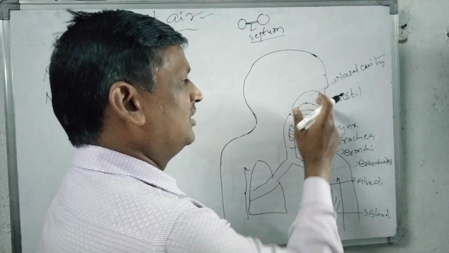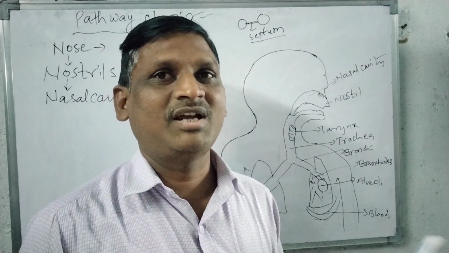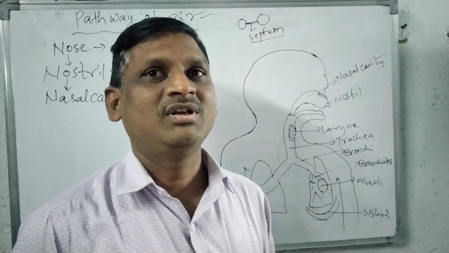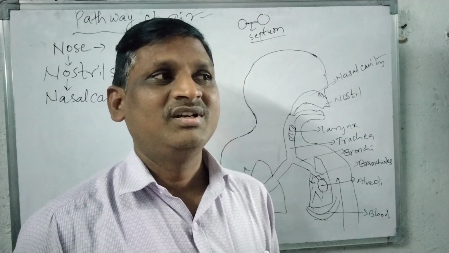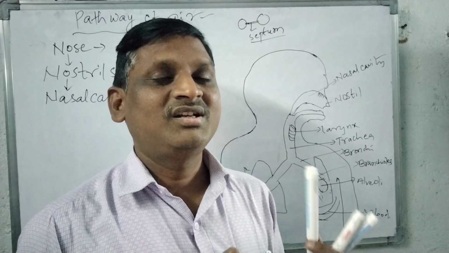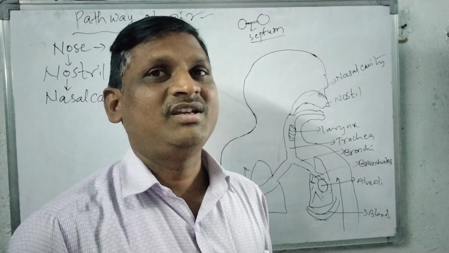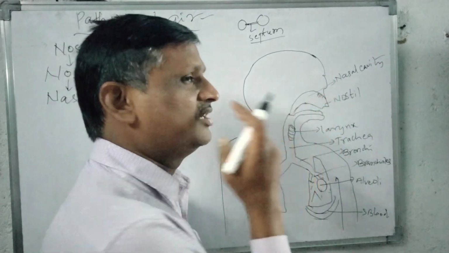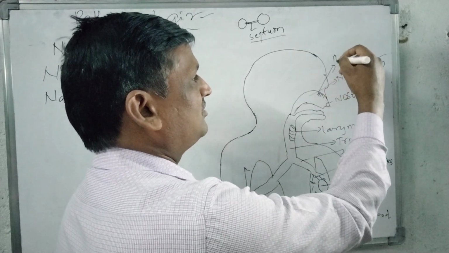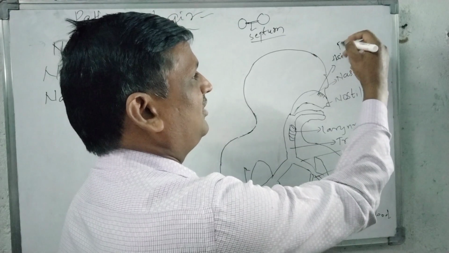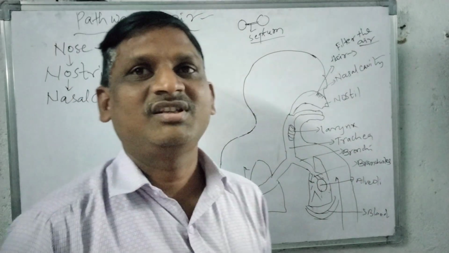Very most important. The air we breathe into our body is generally a mixture of gases like nitrogen, carbon dioxide, water vapor, argon, krypton, xenon, neon. So air is a mixture of gases. But when we breathe in here, generally this air is filtered. The filtered air will be transferred into the body. That is why the hair present in the nasal cavity can filter the air. So very most important, hair filter the air.